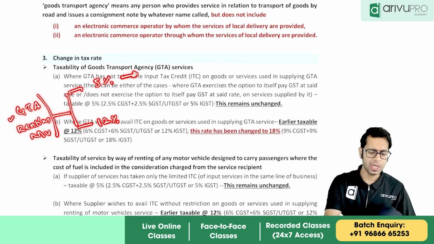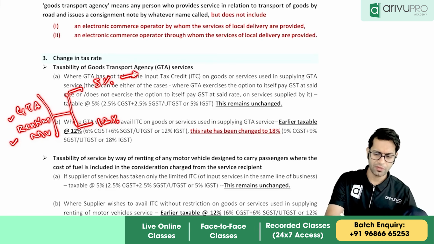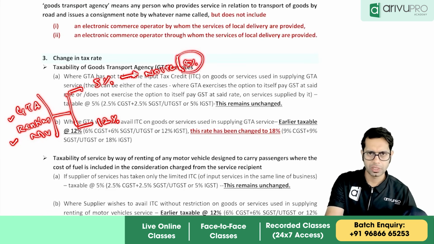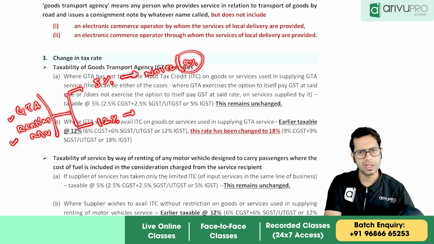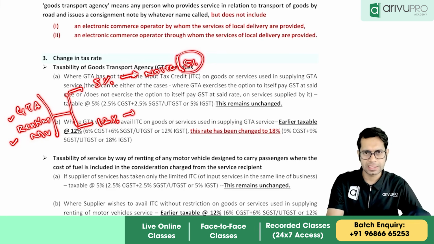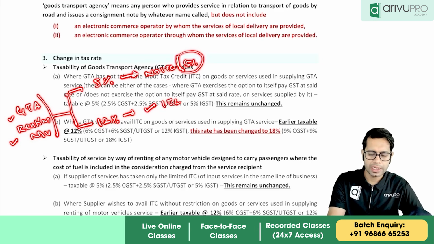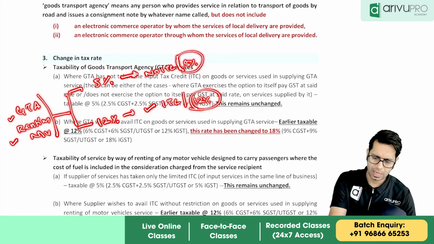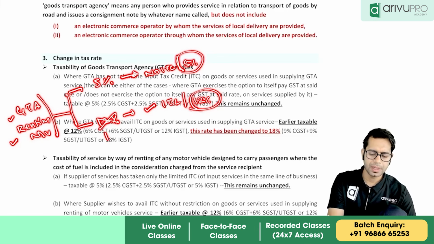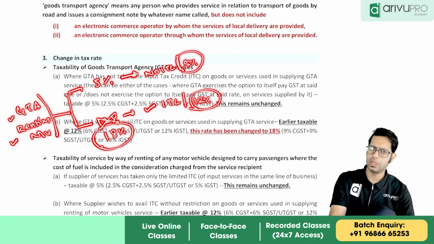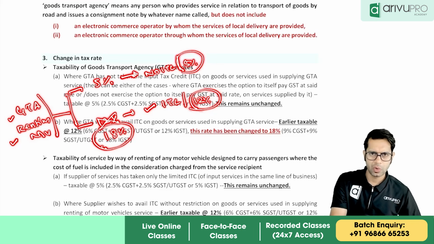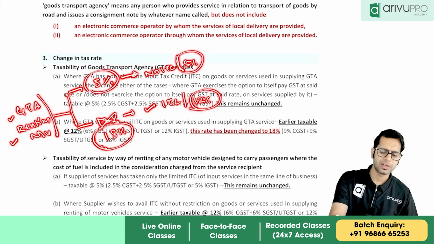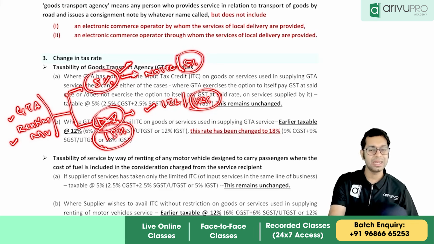If a GTA or renting of motor vehicle service provider opts for 5%, then they cannot take input tax credit and they have to pay tax of 5% on outward supply. But if they opted to pay tax at 12%, then they were allowed input tax credit, and on their outward supply they had to pay tax at 12%. Correct? This was the provision. Now this 12% criterion has been removed and replaced by 18%. That is the only thing. So GTA or renting of motor vehicle services have an option to pay tax at 5% without claiming input tax credit, or pay tax at 18%.